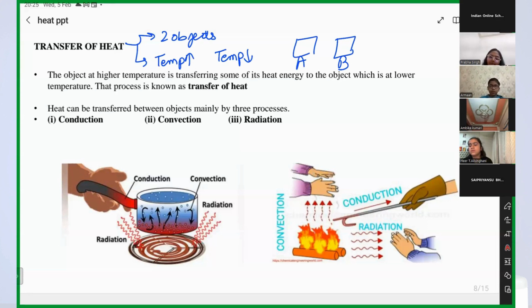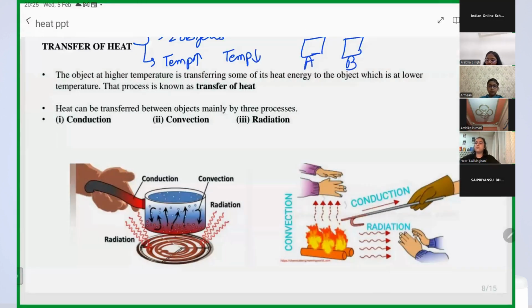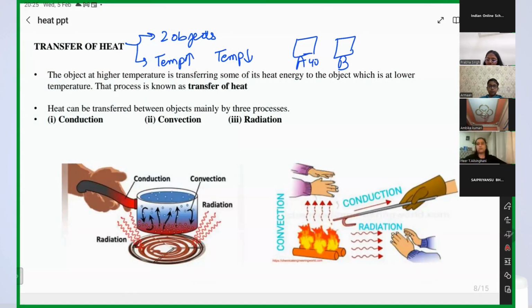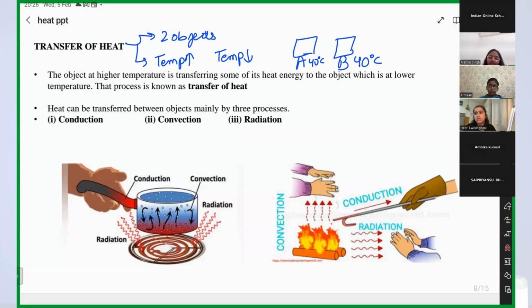Got it? Okay, then tell me, if there is object A and the temperature of object A is 40 degrees Celsius, and the temperature of object B is also 40 degrees Celsius, then will heat transfer from A to B or from B to A? Ma'am, the heat will not transfer because both are equal. Yes, in that case, there will be no change in temperature because the temperature is the same for both, right?